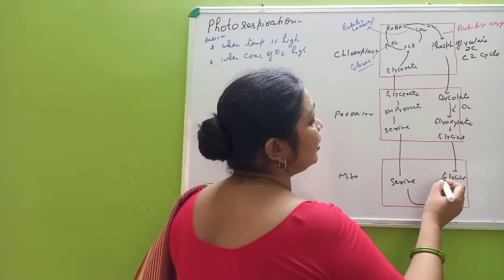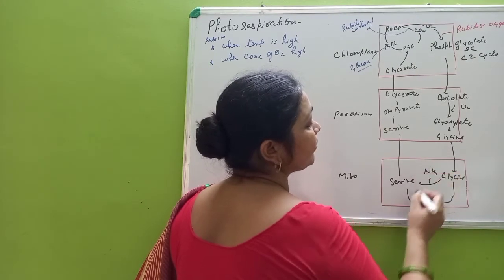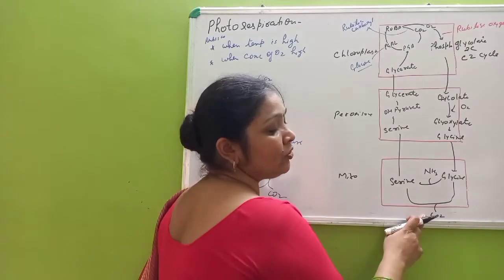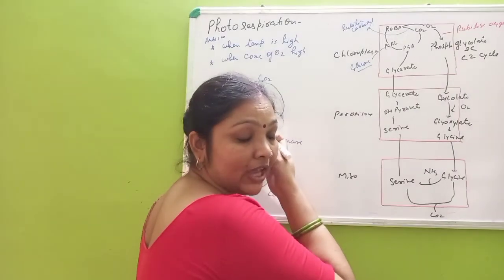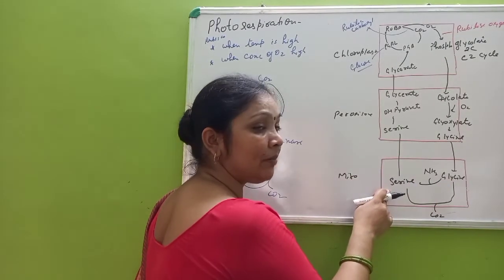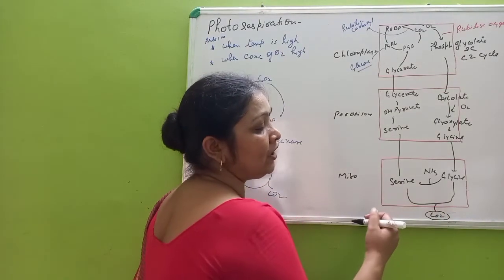It will release an amine group and form serine, and one molecule of carbon dioxide is also lost. From the 2-carbon compound glycine, only a one-carbon compound serine is formed, and one carbon is lost.